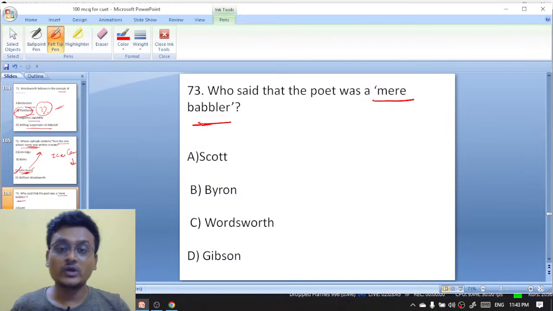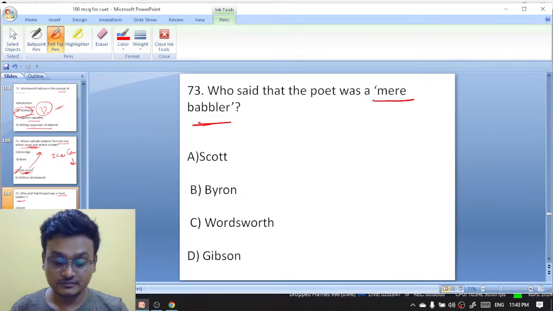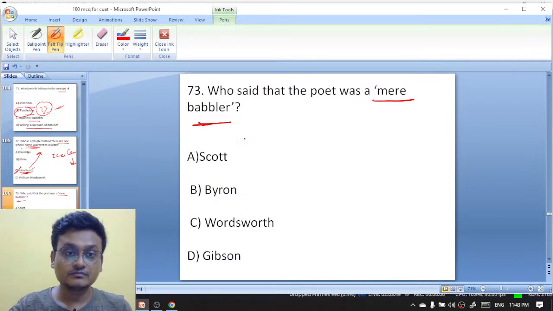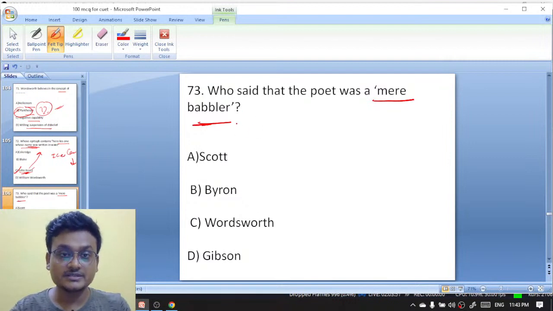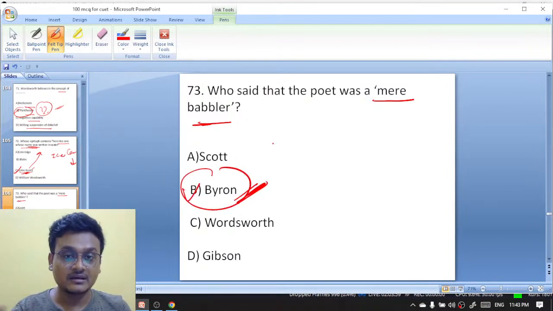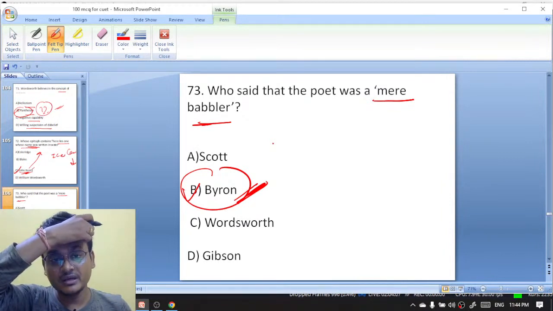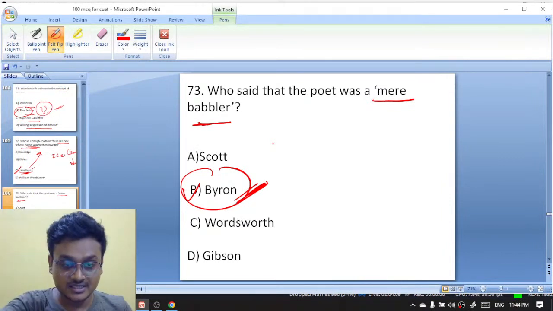Who said that the poet was a mere babbler? It is actually Byron. Excellent, Sarnima. Byron is the right answer. Byron had said that the poet was a mere babbler. Mere babbler replaced by Byron. ठीक है? Take a screenshot of this.